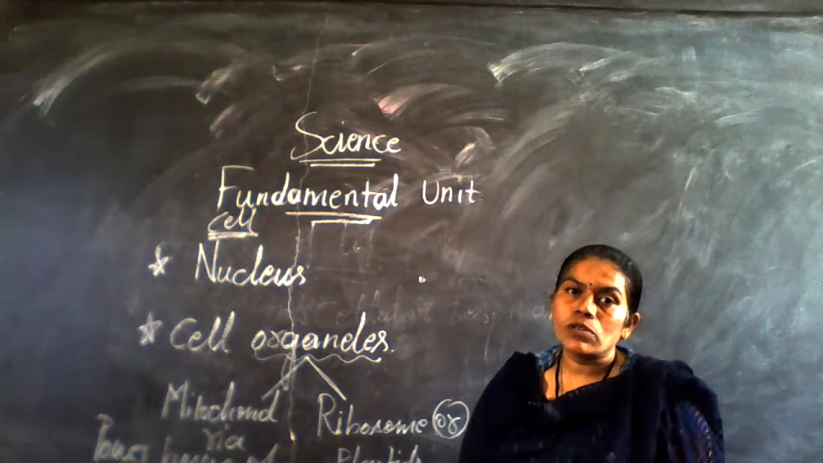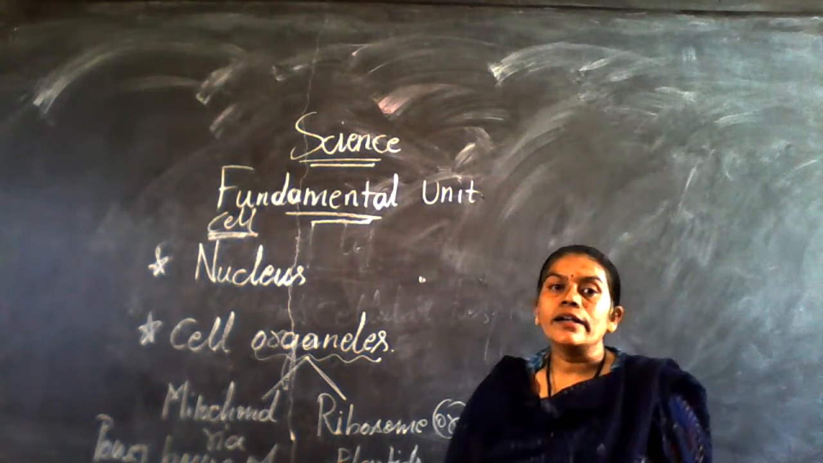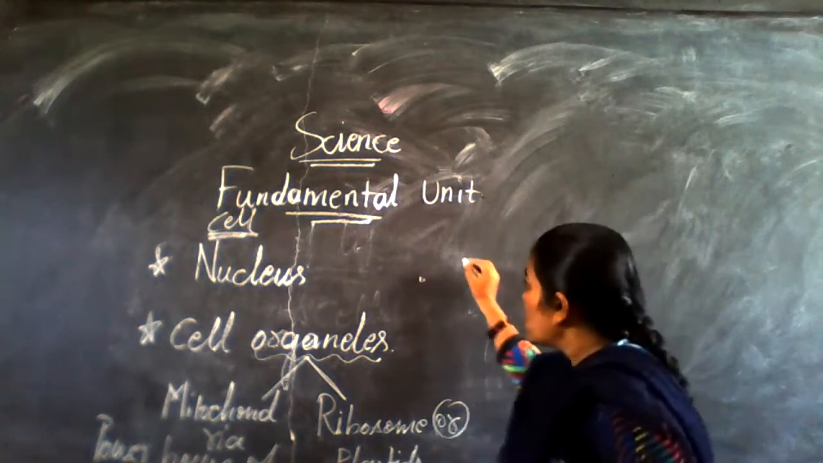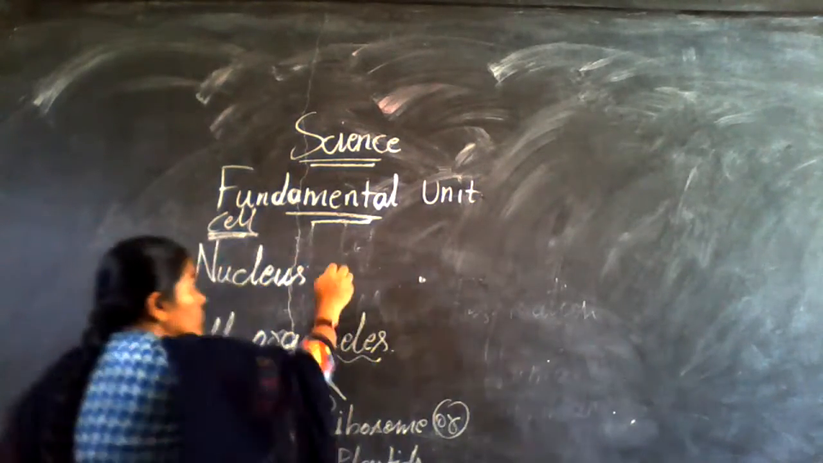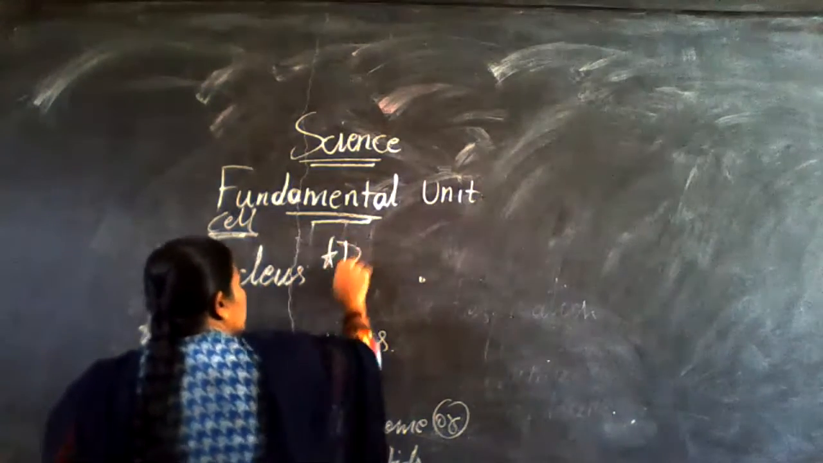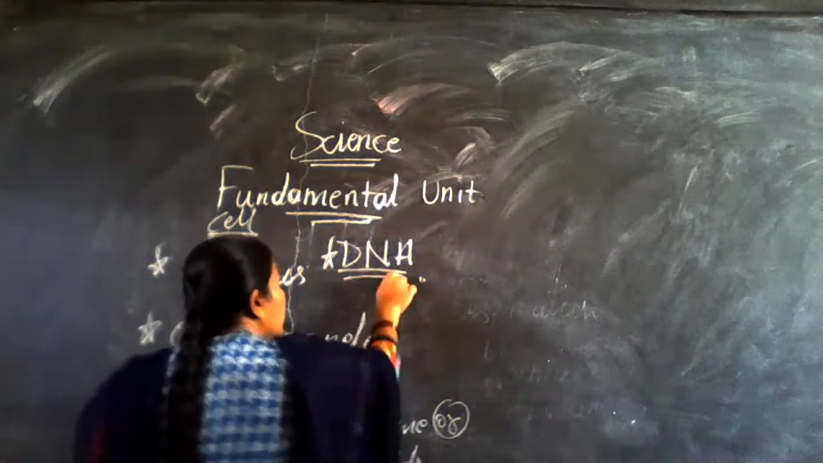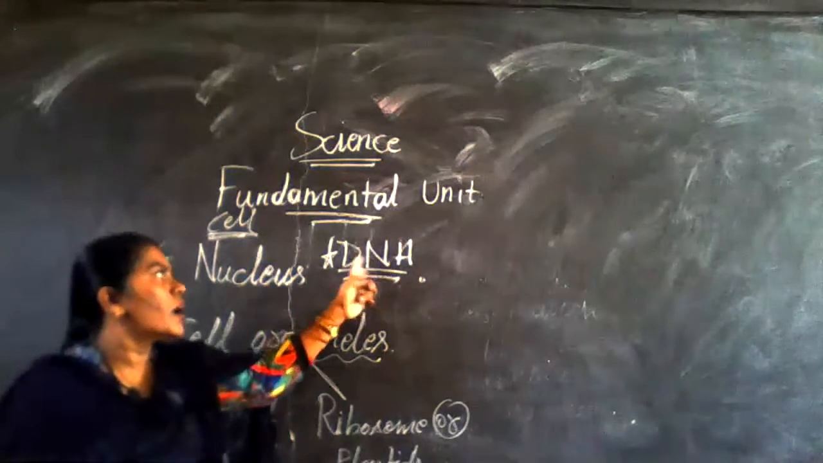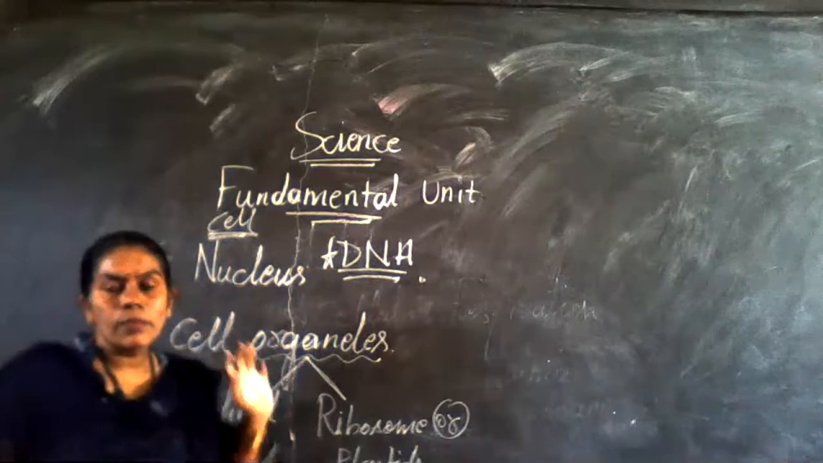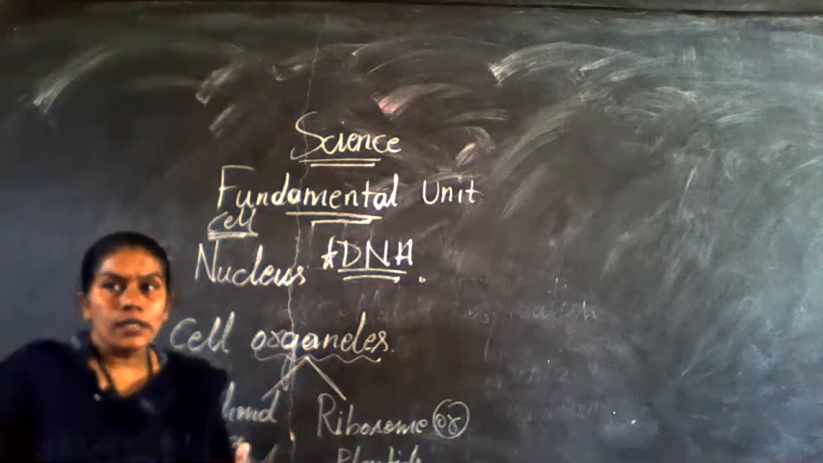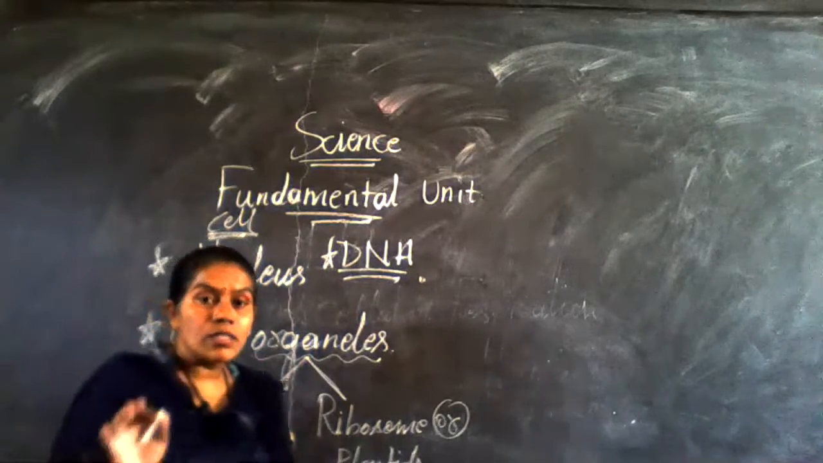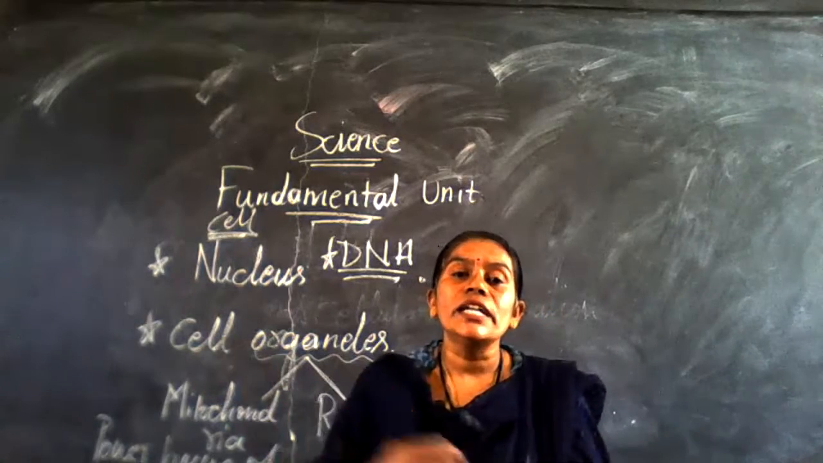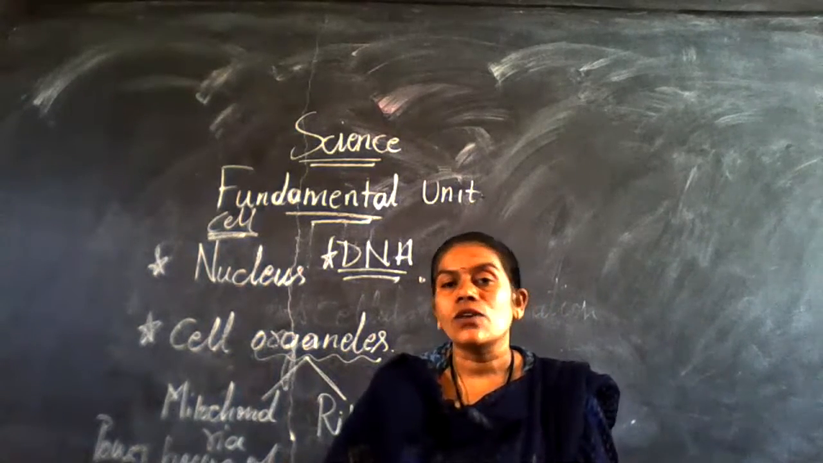Got it? And one more thing, these two have DNA, the genetic material. What we call DNA, deoxyribonucleic acid, is nothing but a genetic material. What is the function of that genetic material? This is the first thing. Genetic material means it flows the hereditary characters from one generation to another generation.